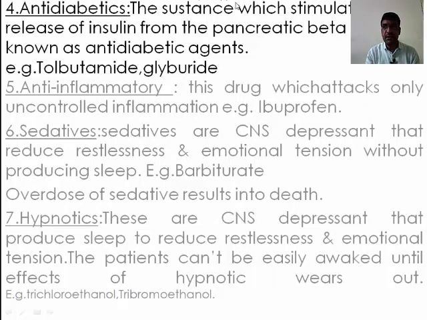Antidiabetic: the substances which stimulate the release of insulin from the pancreatic beta cells are known as antidiabetic agents. In diabetic patients, insulin is not produced properly. That insulin is produced from the beta cells which are present in the pancreas. So to stimulate the release of insulin, we have to use some types of drugs. That drug is called an antidiabetic drug. Examples are tolbutamide and glyburide.